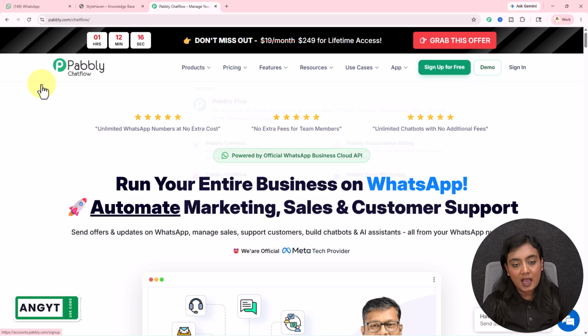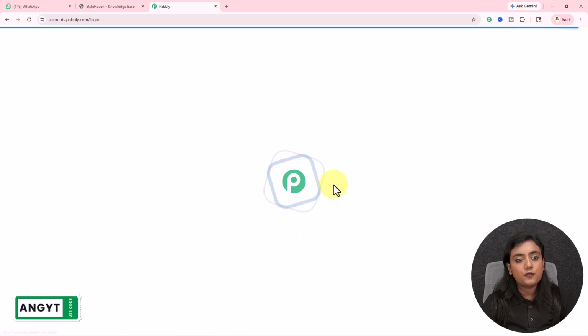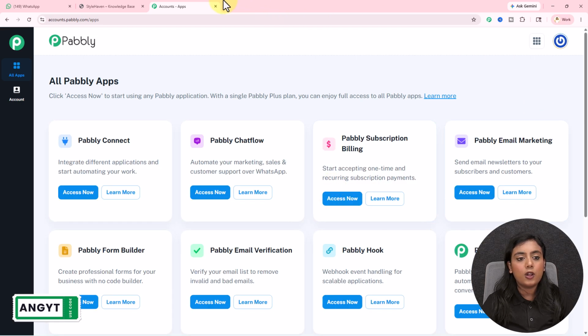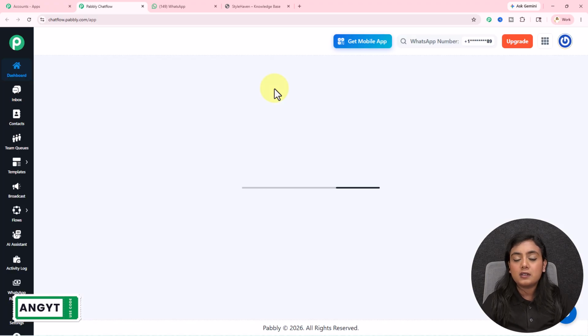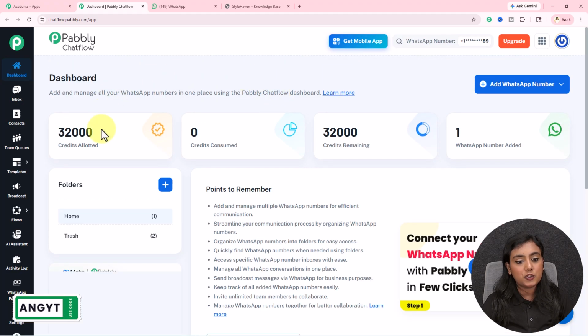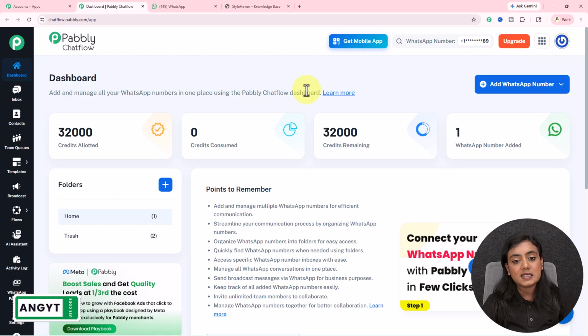Using the 100 credits that you will receive in your account, you can create the AI assistant right away without paying anything. I'm already a user, so I will sign in from here directly and I will come to the All Pabbly Apps section. Now as I want to use Pabbly Chatflow, I will click on this Access Now button and I will come to the dashboard of Pabbly Chatflow. Now if you want to learn how you can set up your own Pabbly Chatflow account by adding your number and your details, you can check out all the links in the description section where we have taught you how you can add your WhatsApp number inside Pabbly Chatflow. And if you want to learn about the features as well, all the video links are added already.